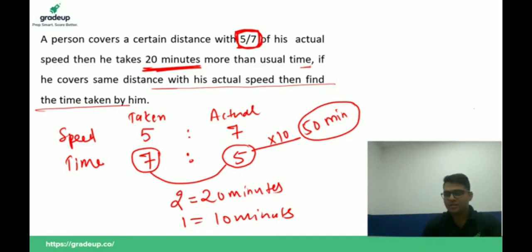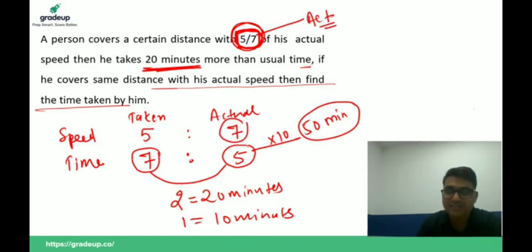Okay, Avinash, don't worry. In this question we have been given that a person covers a certain distance with 5/7 of his speed. If this is the actual speed, let the actual speed be 7, then 5/7 of 7 is already 5. Yes.